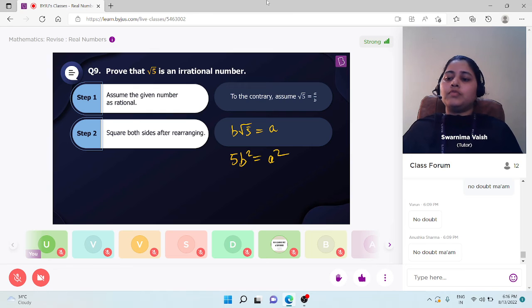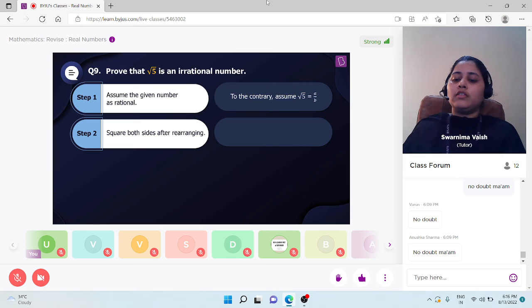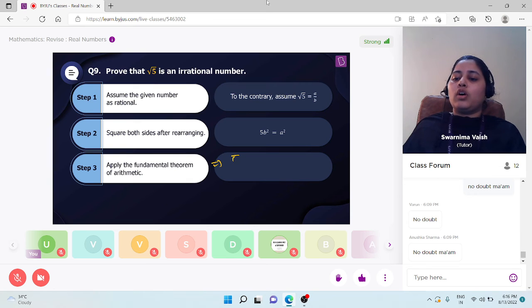It means that 5 divides a square. Here you can say that a square by 5 will give us the answer. It means 5 divides a square, or a square is divisible by 5. Both are the same actually. So students, if 5 divides a square, it means 5 also divides a as well, by the fundamental theorem.